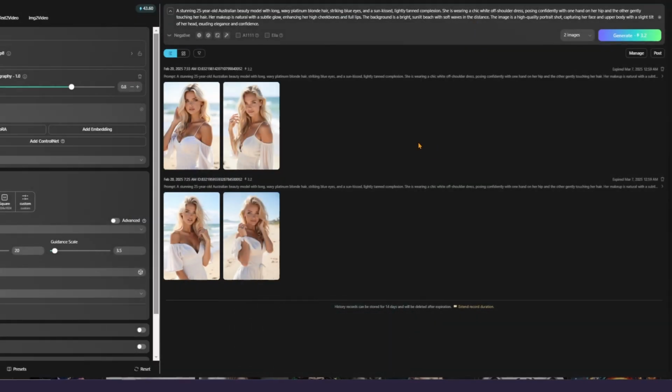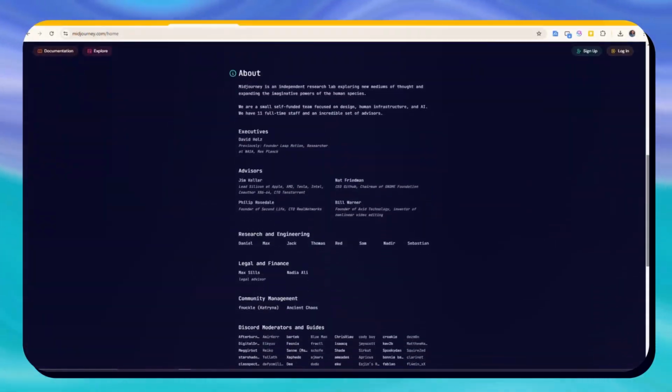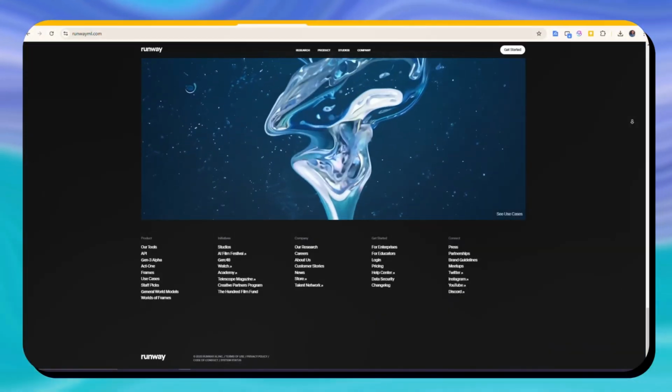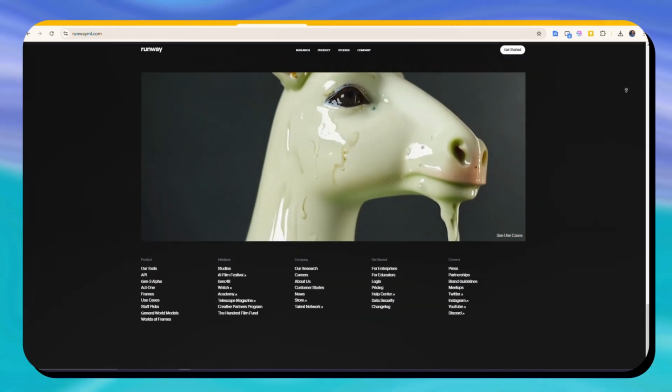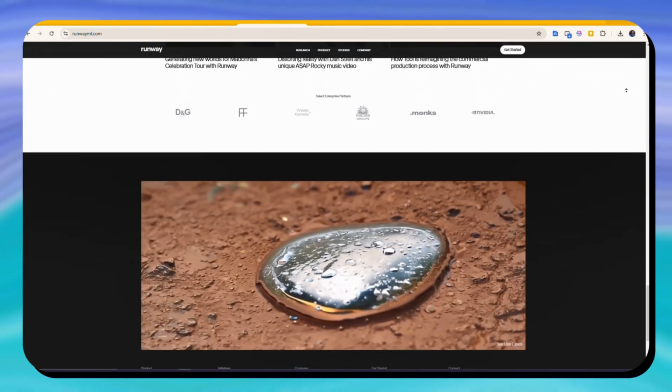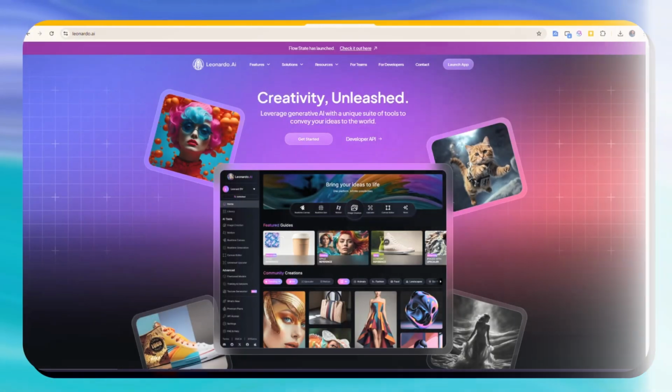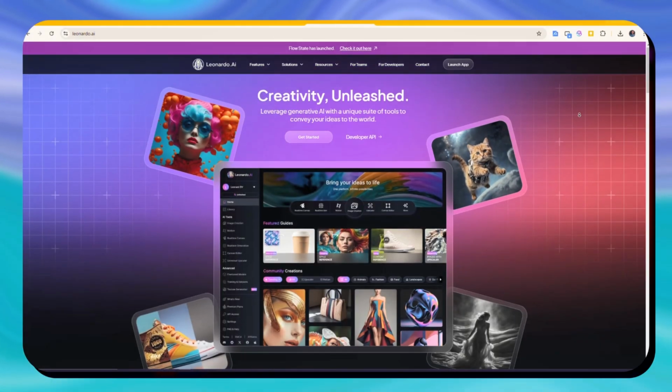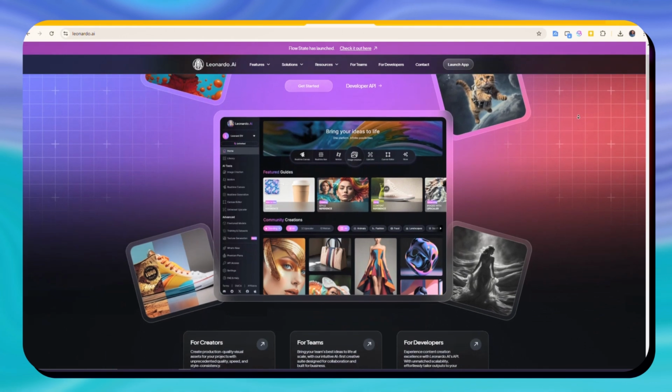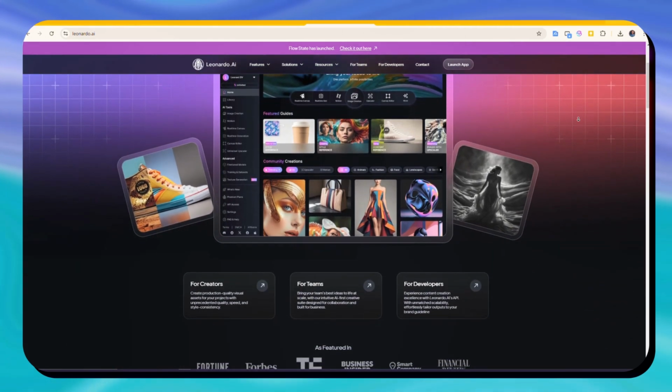Other AI image generators to consider include MidJourney AI, which is an excellent alternative to Tensor, but you really need to be more detailed with your text prompts. Runway ML is another great option that can generate both images and videos, no matter how complex your prompts are. Leonardo AI also stands out as an easy-to-use, high-quality tool for creating AI-generated content.